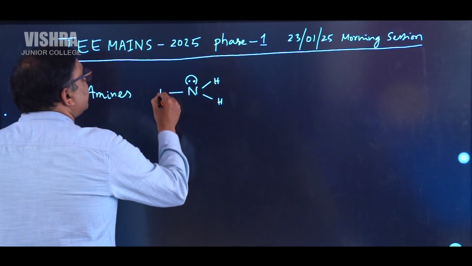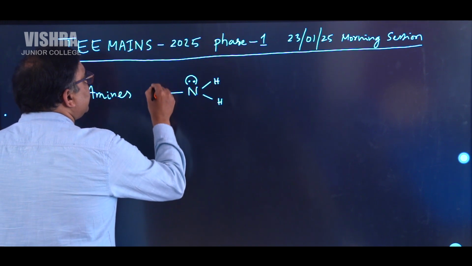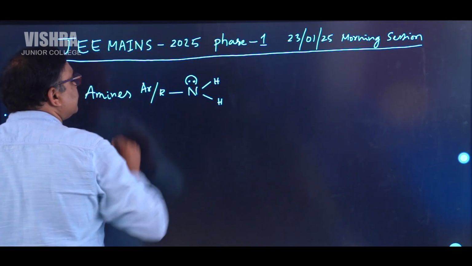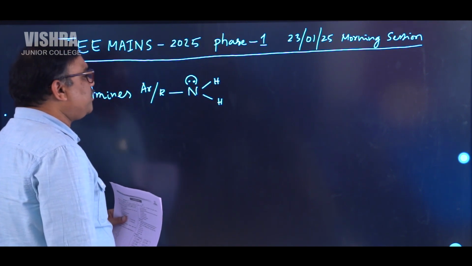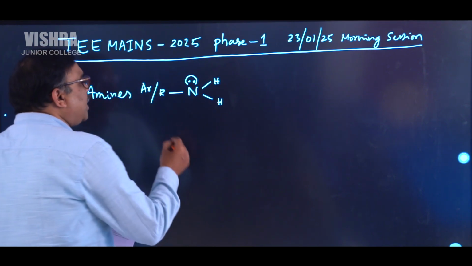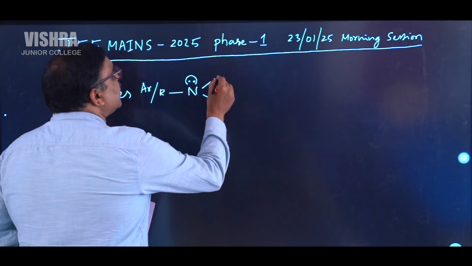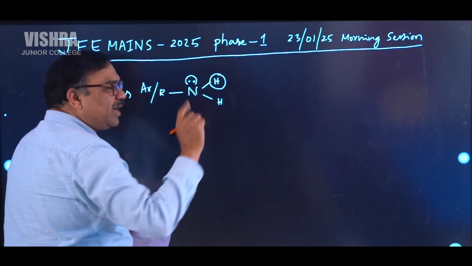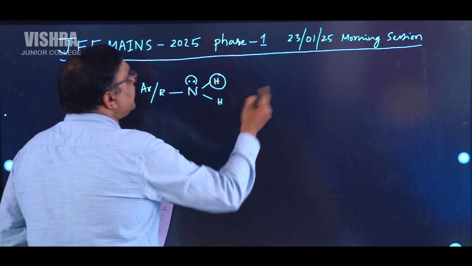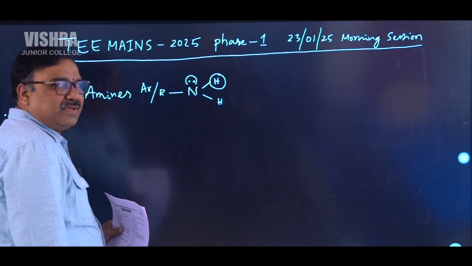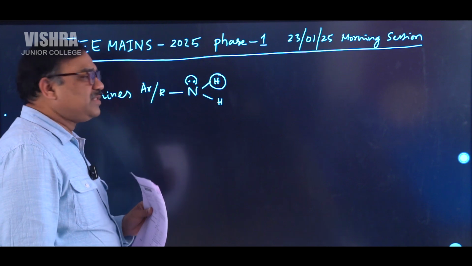Here they can be an R group or an aryl group also. So whatever amines are there which are having at least one hydrogen on nitrogen, they will react with Hinsberg reagent.